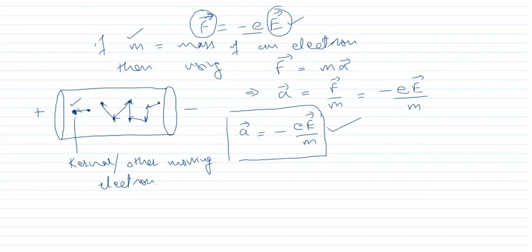So therefore the motion of the electron is not smooth, it is moving after suffering lots of collisions with the kernels or with the electrons, because in the case of a conductor, this whole space is not empty, it is solid. Being a solid, it is filled by the other atoms.